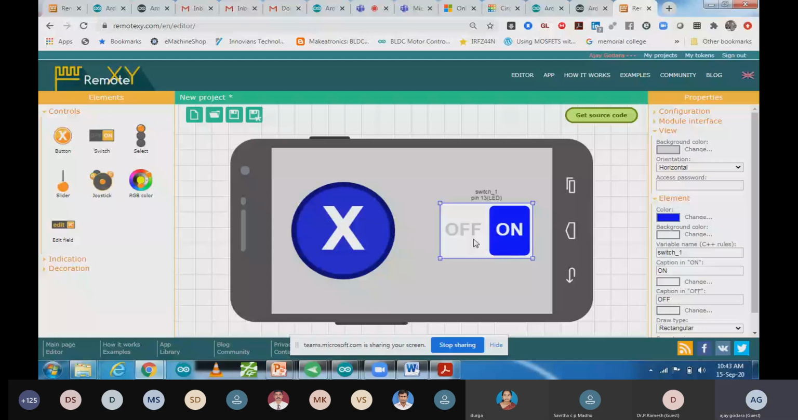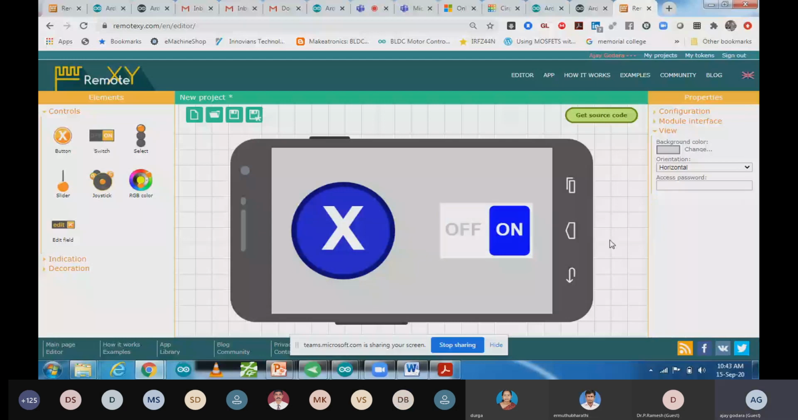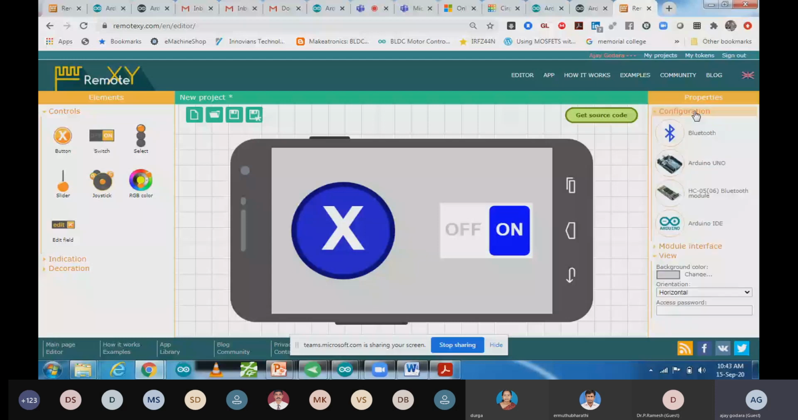So after doing this setup, you have to go to configurations. In configurations, you have to click on Bluetooth. By default, you will find Bluetooth, because now we are going to control appliances using a Bluetooth module, and after that we are going to use another mode like Wi-Fi mode and cloud server also. So over here you can see it. I'm going to select Bluetooth, and the Bluetooth module is HC05, which we are going to use.